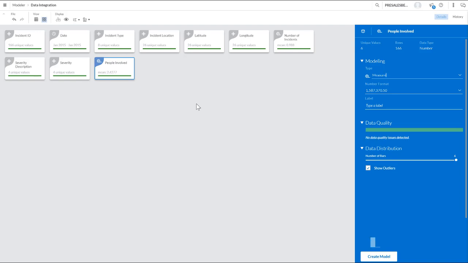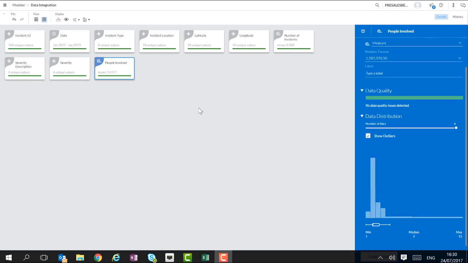So now all the fields are correctly categorized. Let's take a look at the values of the measure people involved. Analytics Cloud provides extra information about your data. It provides the data quality, but also the data distribution of your values.